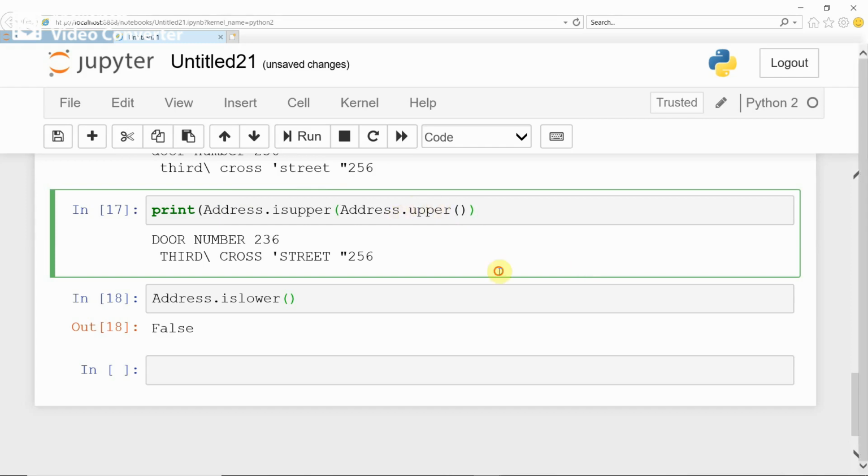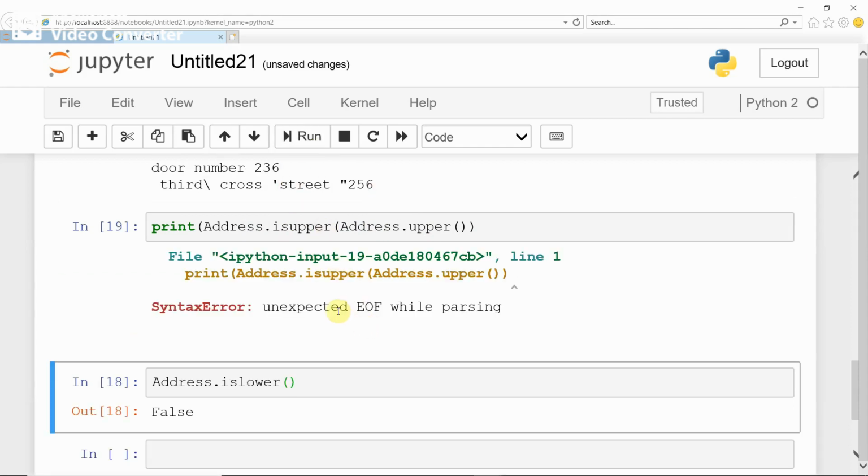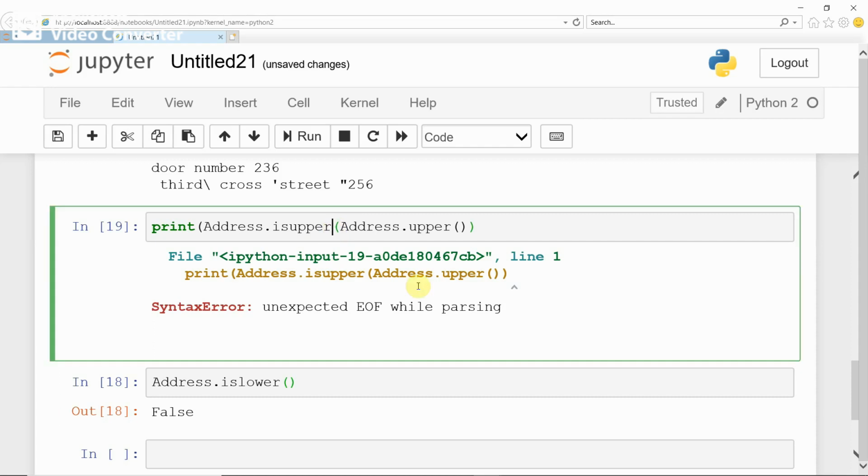It already converted to uppercase, so address dot isupper gives true, correct? isupper is a function, therefore you cannot give an argument like this inside isupper. It is the wrong way of giving the argument.